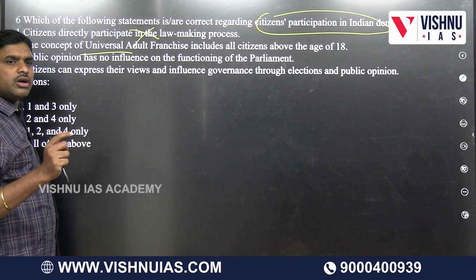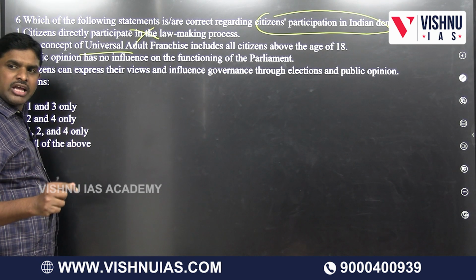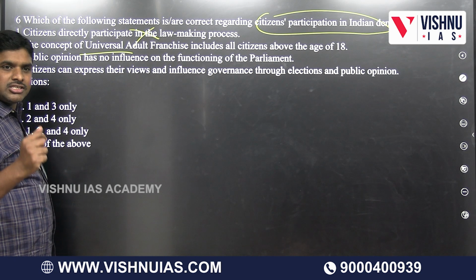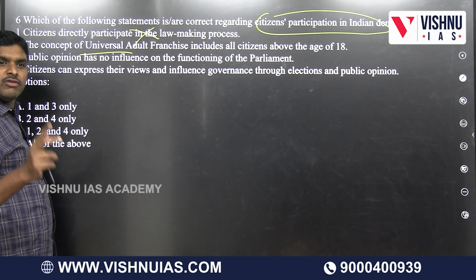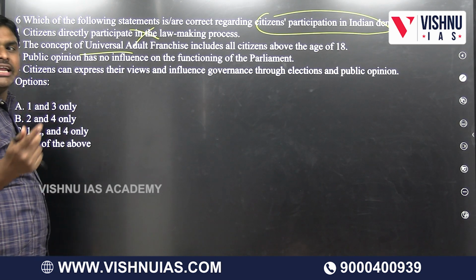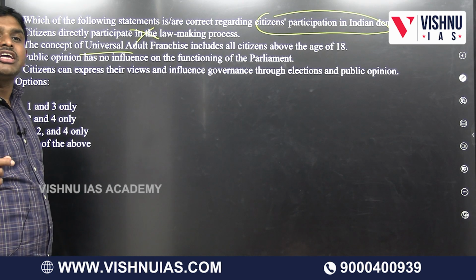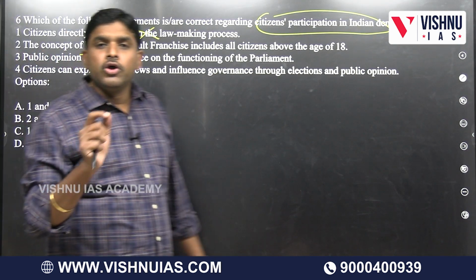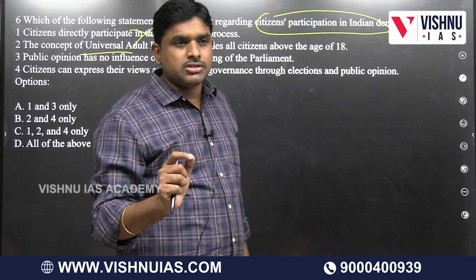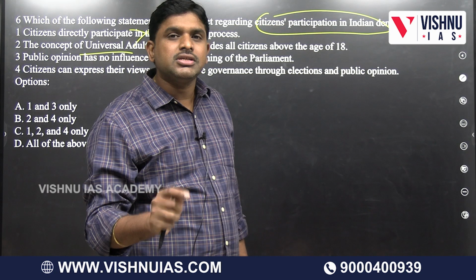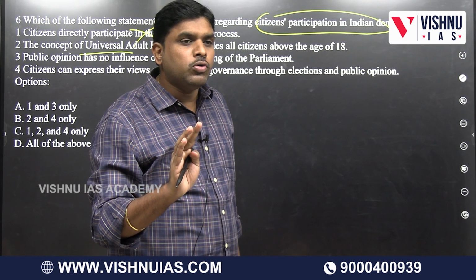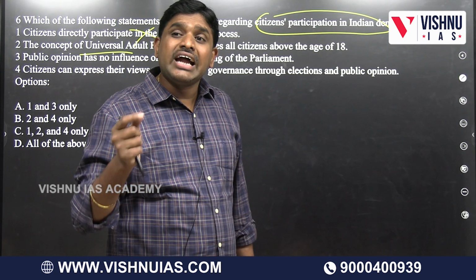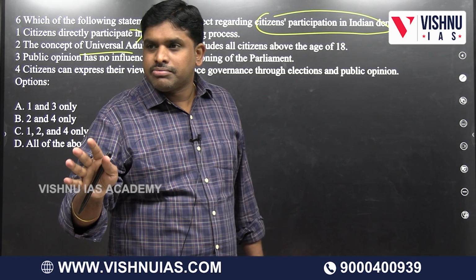Two things are there. One is called universal franchise, the other is called suffrage. What is the difference between them? Universal adult franchise means more than 18 years. Universal adult suffrage means men and women. Why that word? Understand this. Universal adult franchise means more than 18 years are allowed to vote. Universal adult suffrage means gender specific.